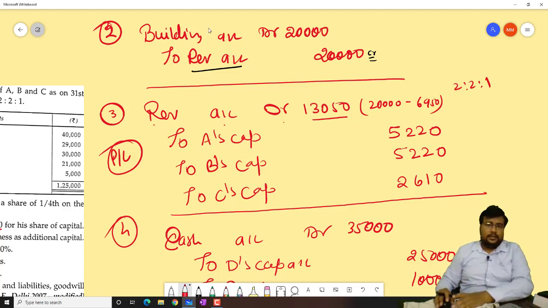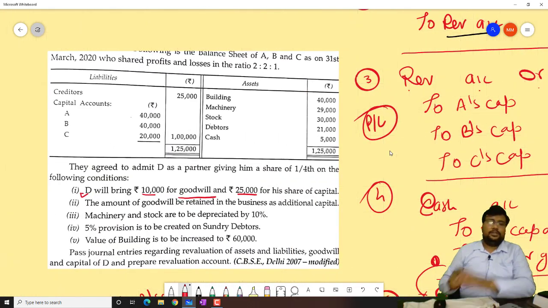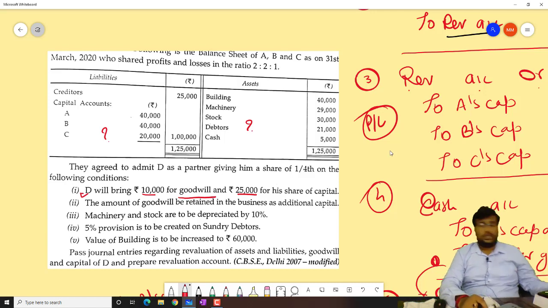The fourth entry, but before the fourth entry, you have to check whether any accumulated profit, accumulated loss or reserves are there in the question or not. If they are there, then that will be divided between the old partners in the old ratio, and if it is not there, then you will divide.